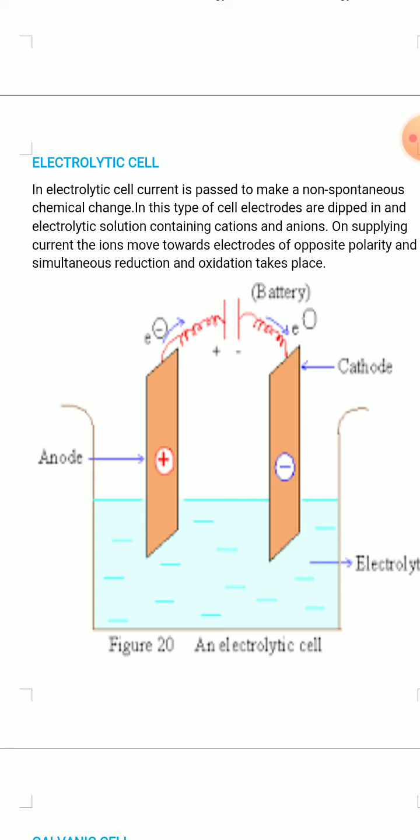In an electrolytic cell, there are two electrodes. One is known as cathode, another is anode. The right hand electrode is cathode and the left hand electrode is anode, and cathode is negatively charged and anode is positively charged, and both the electrodes are dipped into an electrolytic solution. In an electrolytic cell, non-spontaneous chemical change occurs by passing electrical energy or electricity. Oxidation takes place at anode and reduction takes place at cathode. You have to remember.